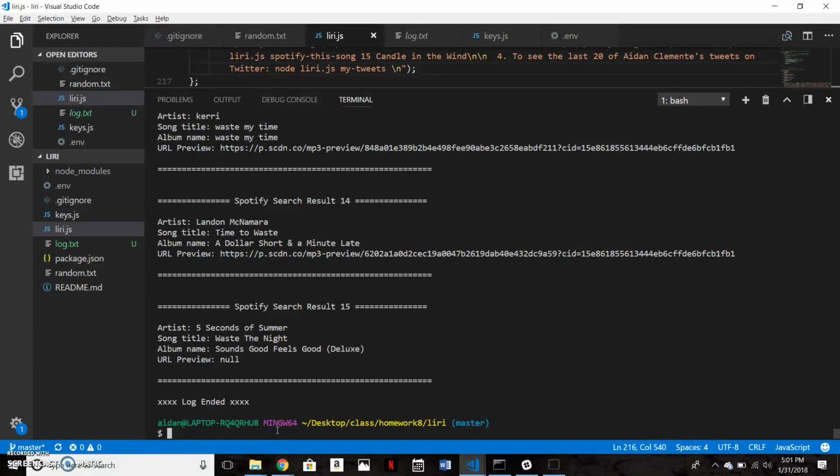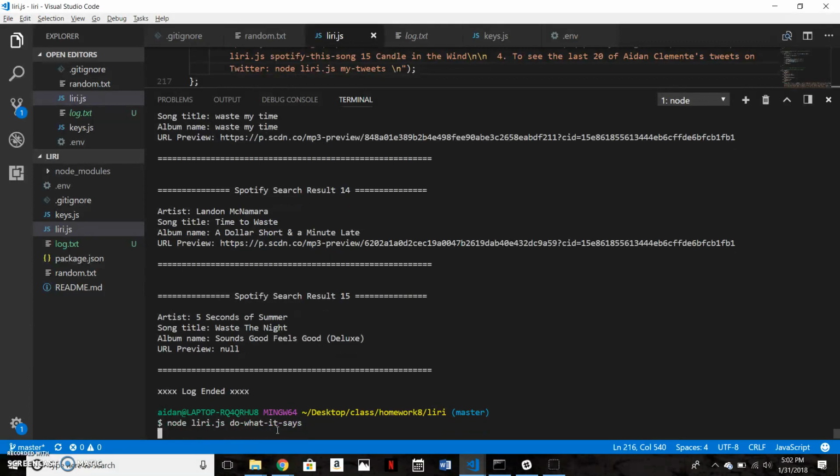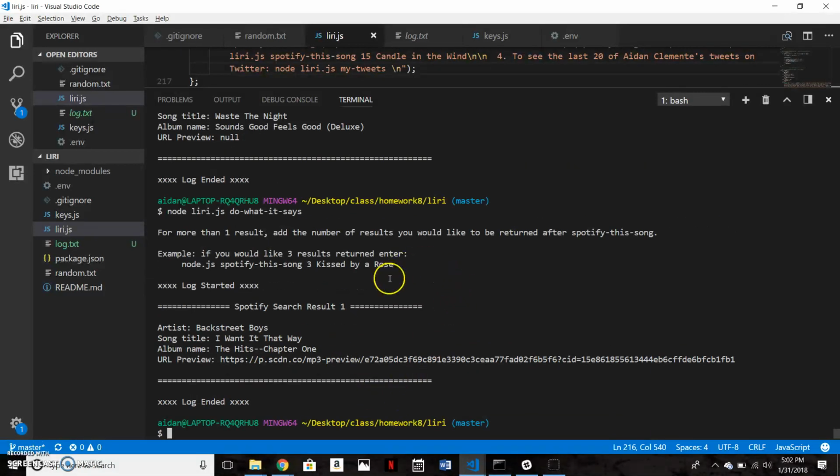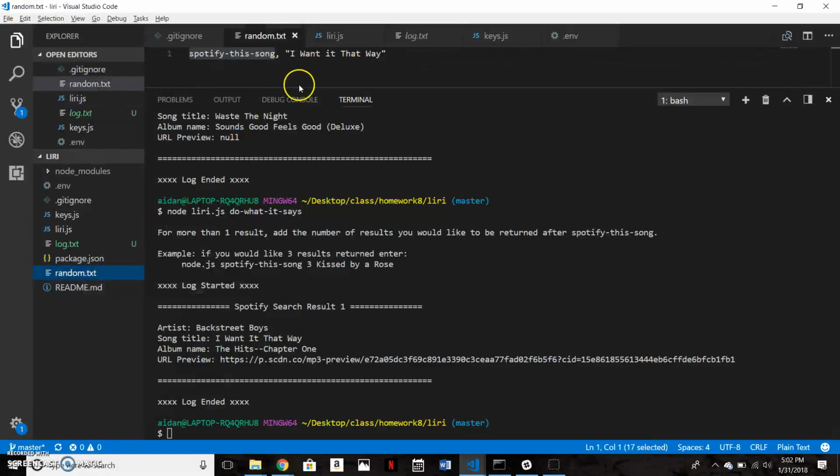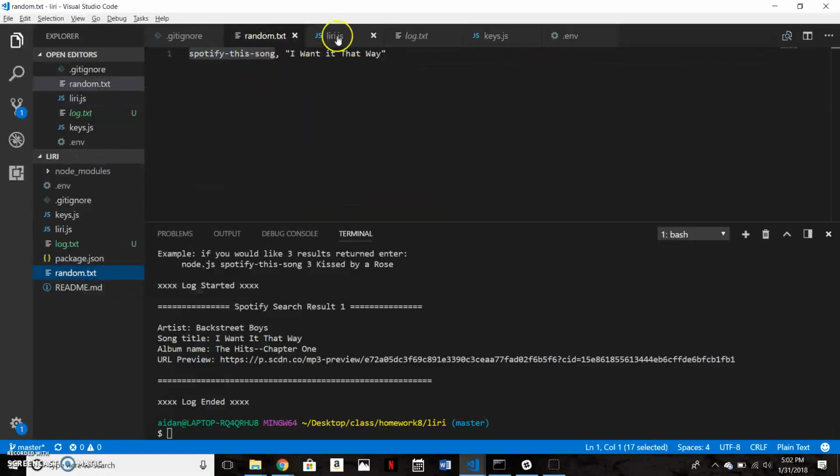Then we have our do what it says command. Do what it says goes to the random text file. It reads this information. There's the command Spotify this song, I want it that way. It returns the Backstreet Boys.